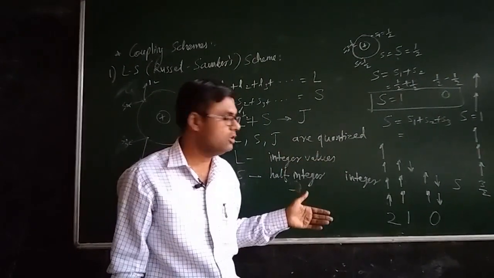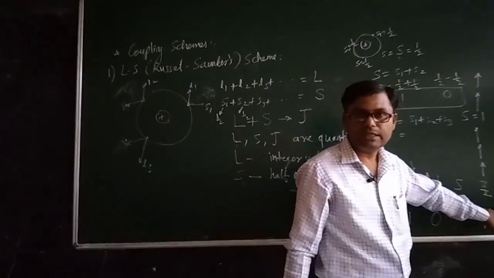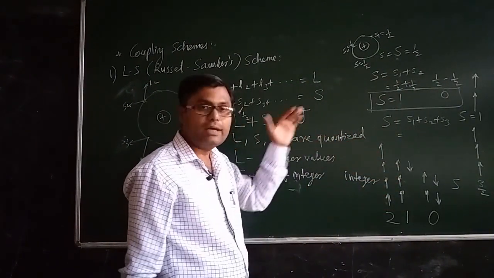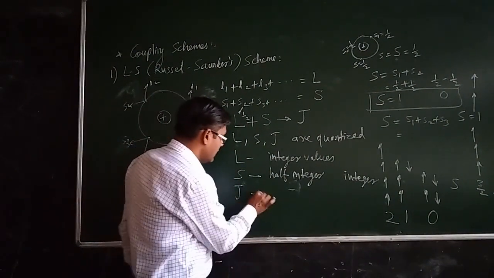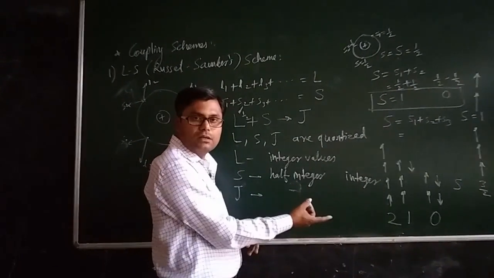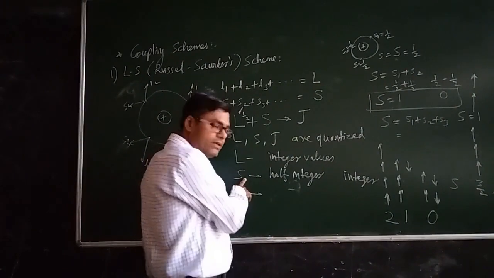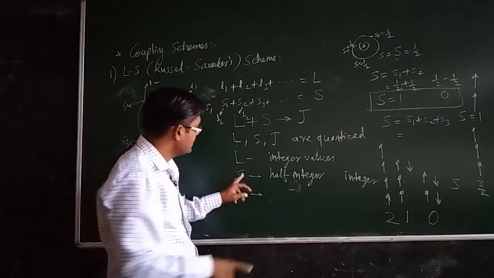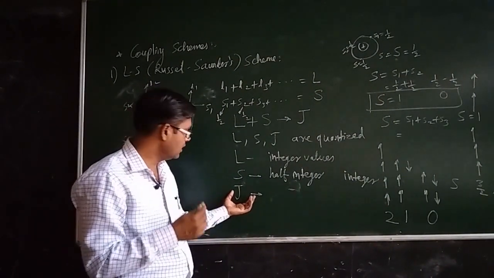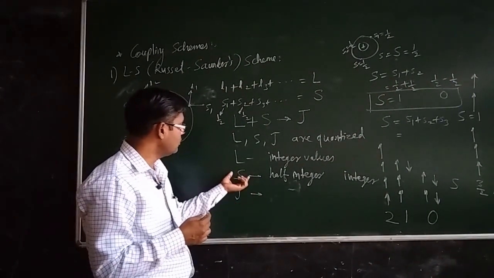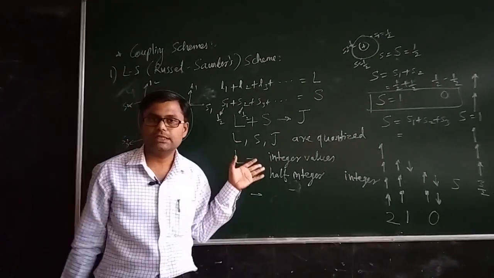So depending on the number of electrons, the value of S will sometimes be an integer or sometimes a half integer. So depending on the value of S, what can we say about the total quantum number of an atom as a whole? J can be half integer or integer. When will it be half integer? It will be half integer when S is half integer, and it will be integer when S is integer. So whether J has an integral value or half integral value will depend on the value of capital S. So in this way, L, S and J will have different sets of values.